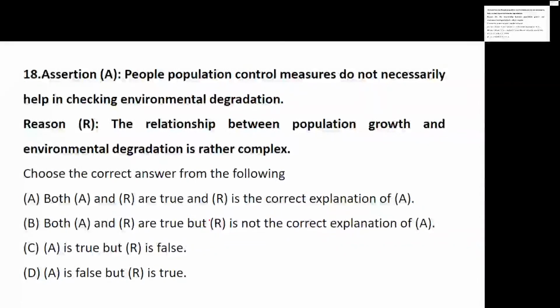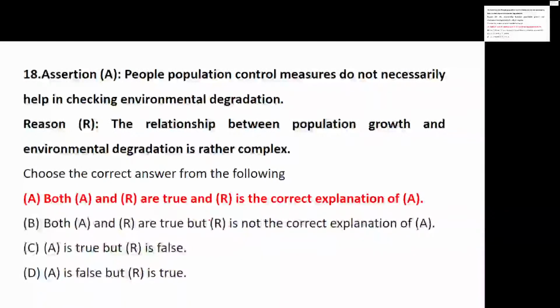So when we are talking about environmental degradation, they are saying that population control measures do not have any impact on it. The relationship between population growth and environmental degradation, they are saying, is rather complex. So based on the given question, what type of option will be considered the right option? Let's see question number 18.